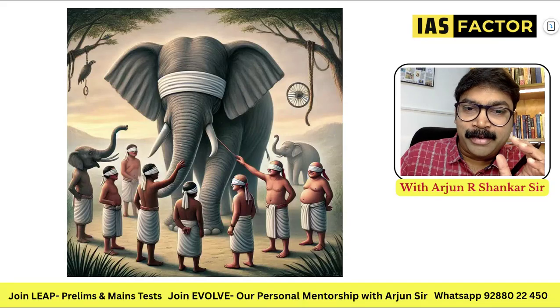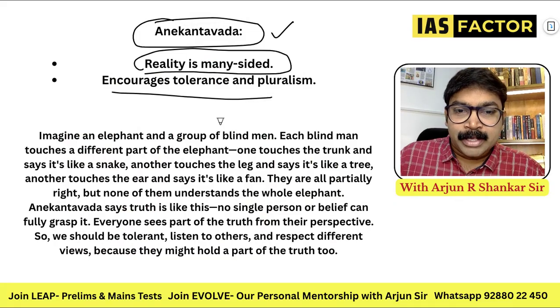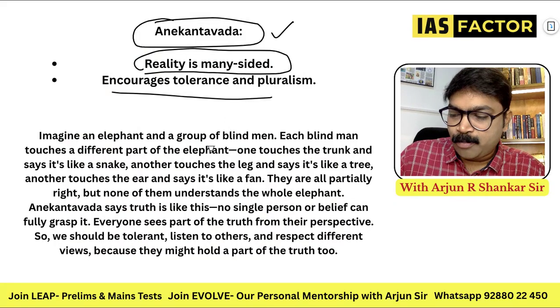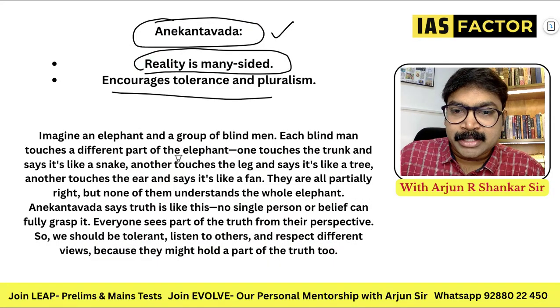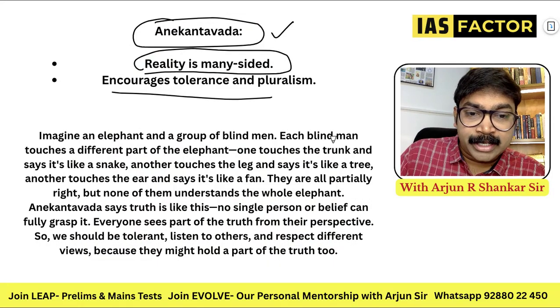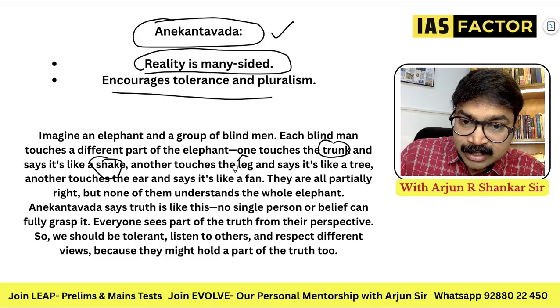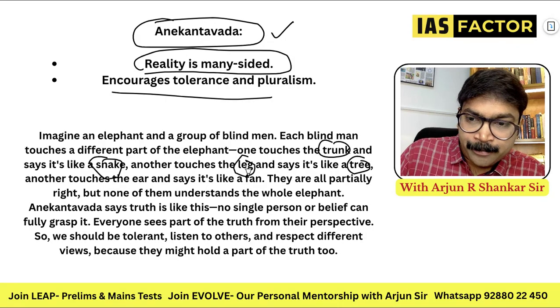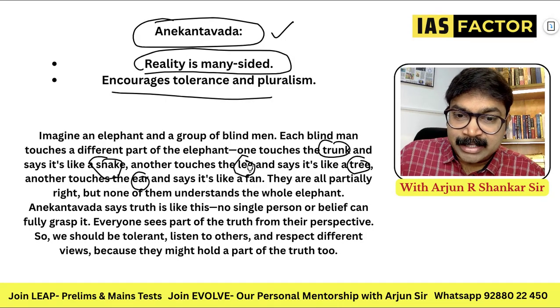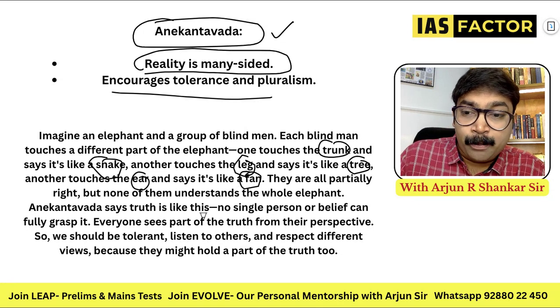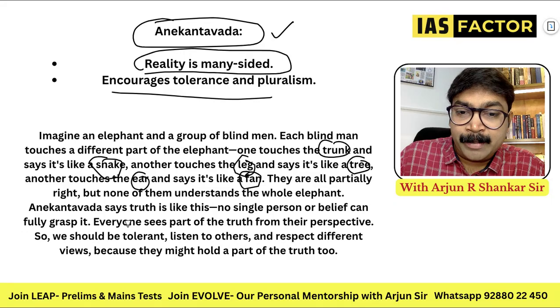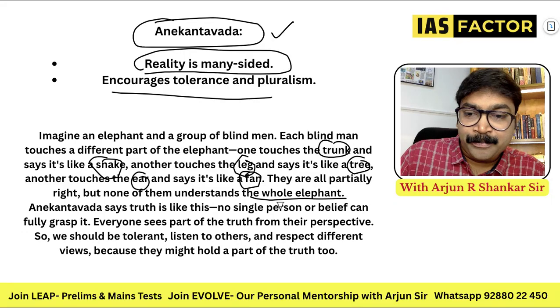The story is of an elephant. Just remember, this is a story. So imagine an elephant and a group of blind men. Each blind man touches a different part of the elephant. One touches the trunk and says it's like a snake. Another touches the leg and says it's like a tree. Another touches the ear and says it's like a fan. They're all partially right, but none of them understands the whole elephant.